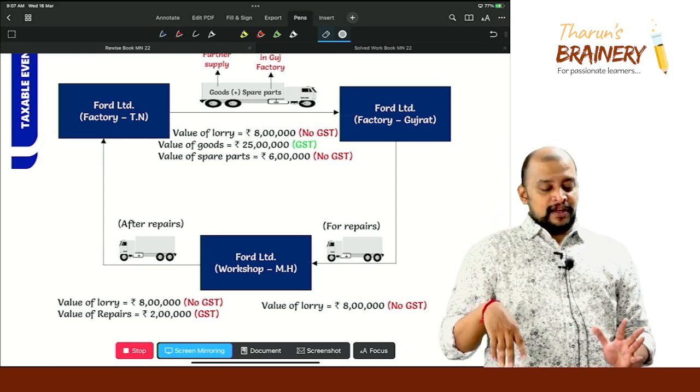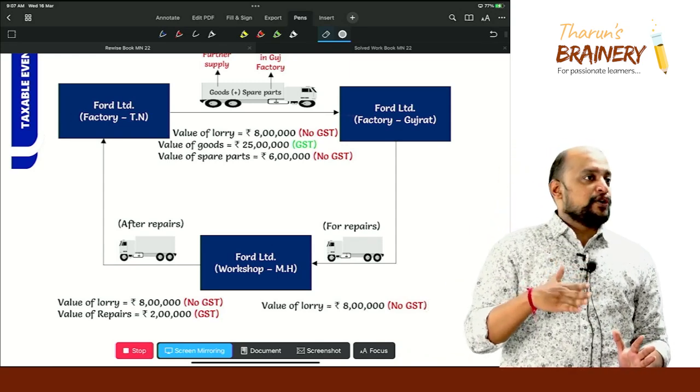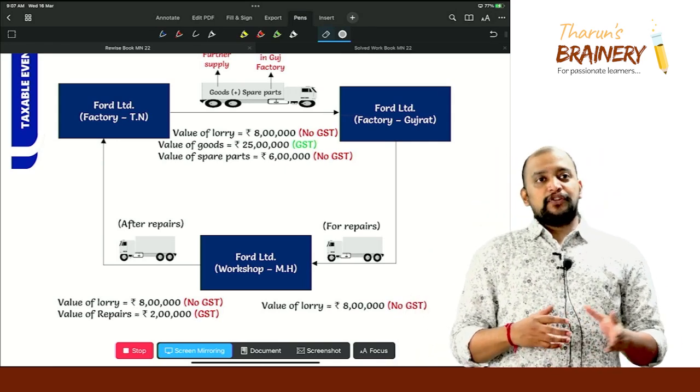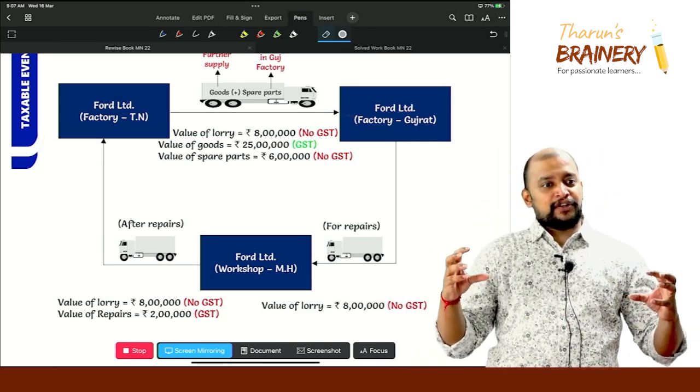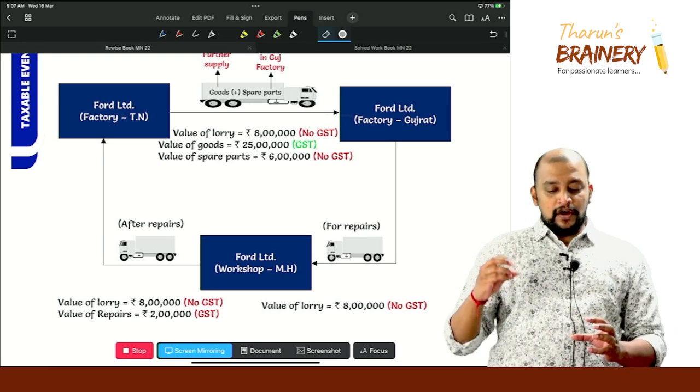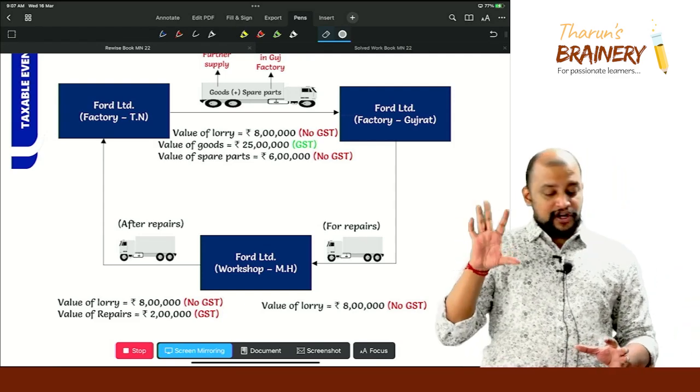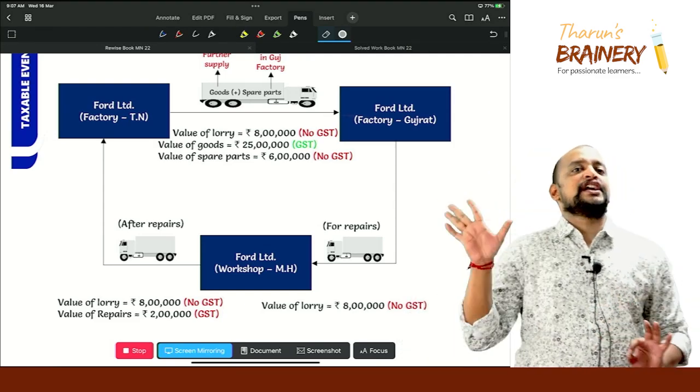Supply number 1 is between Ford Limited Gujarat and Ford Limited Tamil Nadu. For what value? Only on the 25 lakhs of goods, not on the lorry and spare parts. So, who will raise the invoice on whom?